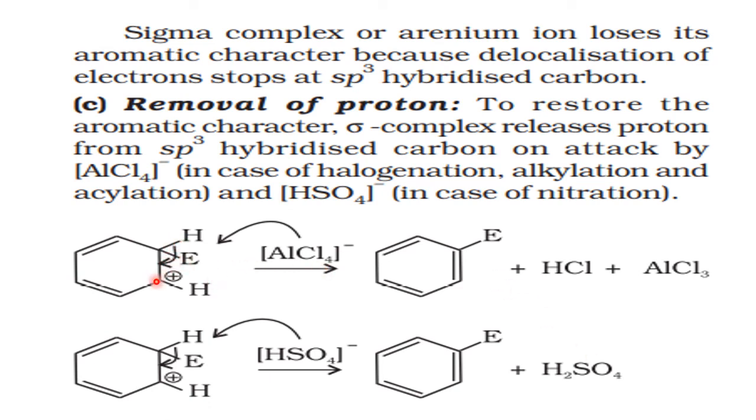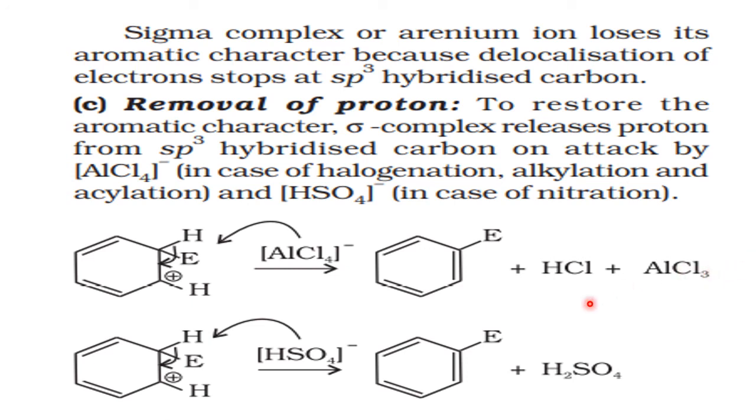This will fall back, E remains there. Then that H is removed; that H is taken by the one extra Cl present in the AlCl4 minus, which acts as a catalyst. So that H becomes HCl, and AlCl3 is back. What is the catalyst? A catalyst helps in increasing the rate or helps the reaction proceed, but it does not take part in the chemical reaction. So AlCl3 is back here.